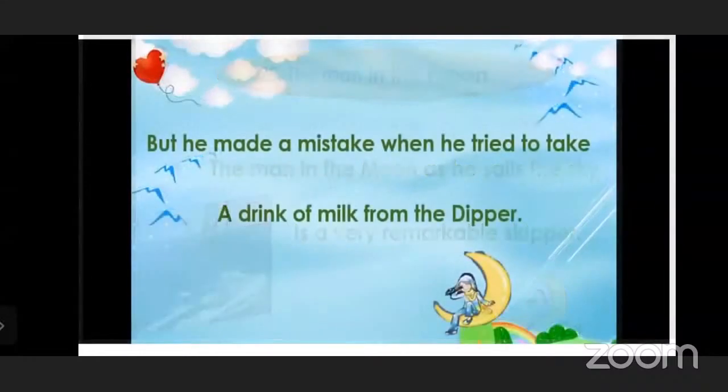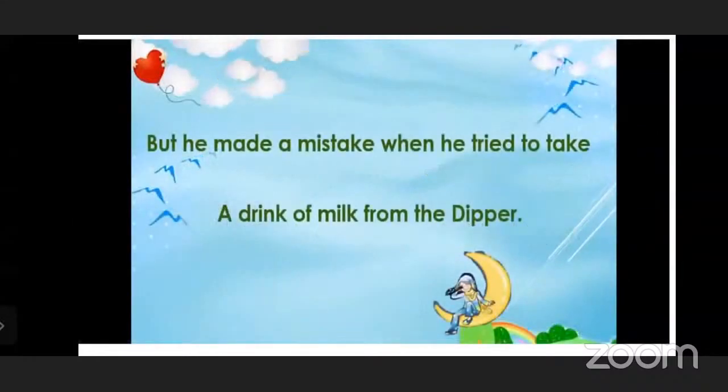So next, he made a mistake when he tried to take a drink of milk from the dipper. Now, this word dipper has two meanings. What mistake had he made? He had made a mistake when he tried to take a drink of milk from the dipper. It means when he went to take a drink of milk from the dipper.